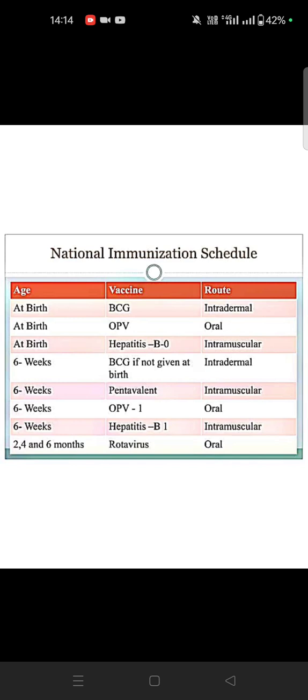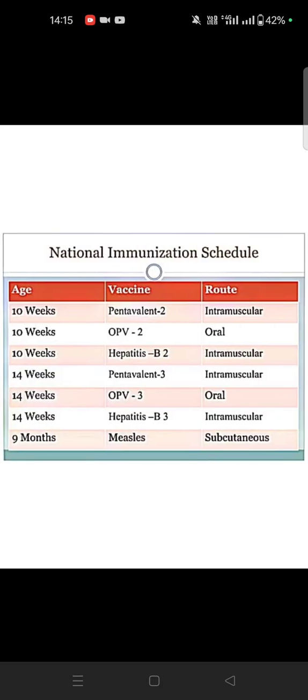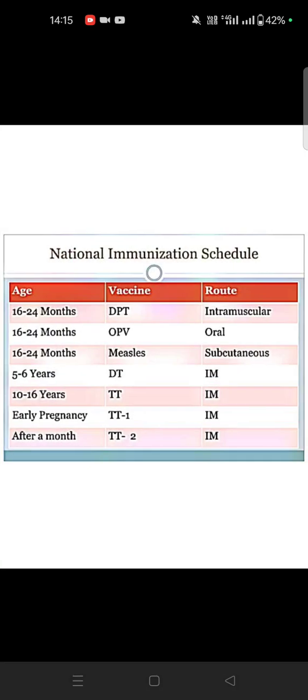In the national immunization schedule, at birth they give BCG, which is intradermal, OPV zero, and hepatitis B. At 6 weeks, if BCG was not given at birth, it can be given, then pentavalent 1 and OPV 1, hepatitis B and rotavirus. At 10 weeks, pentavalent 2, OPV 2, hepatitis B2. At 14 weeks, pentavalent 3 and OPV 3. At 9 months, measles can be given.